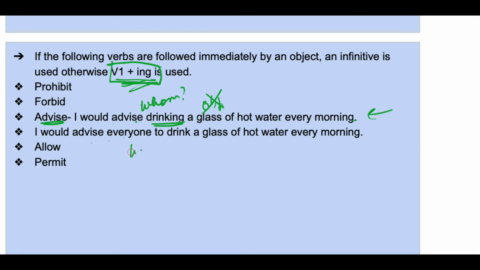I would advise everyone. I would advise whom? Everyone. So the object is present over here. Everyone is the object, because the verb advise is received by everyone. The recipient of the verb is everyone. So here the object is present, and that's why 2 plus V1 has been used. Similarly for prohibit, forbid, allow and permit. Okay.